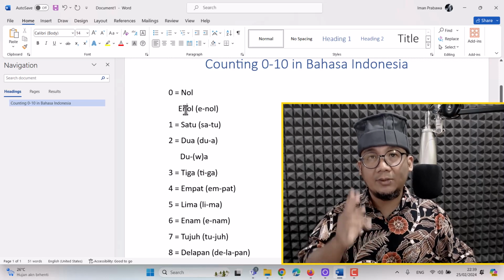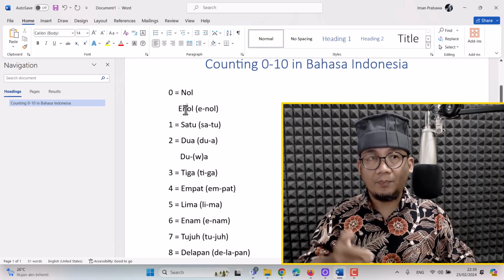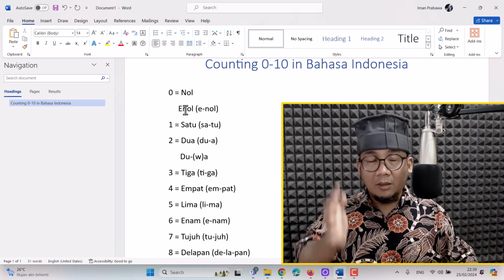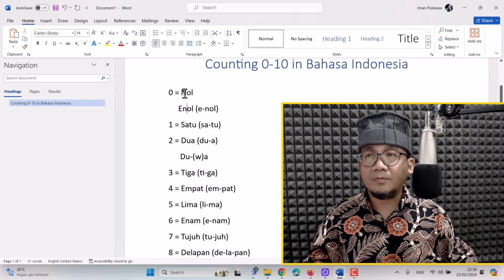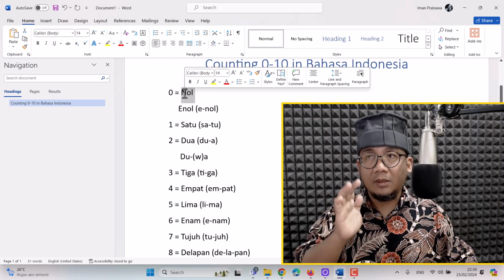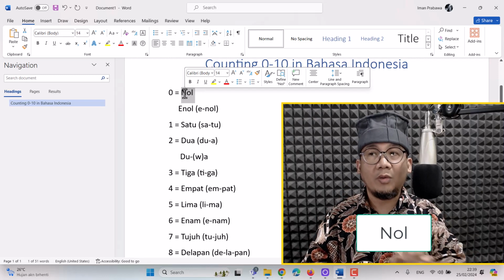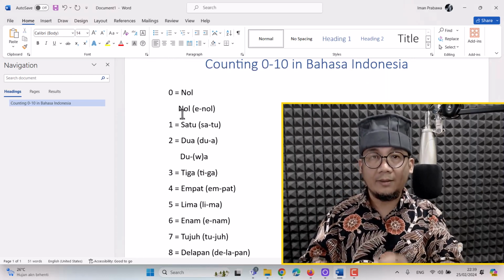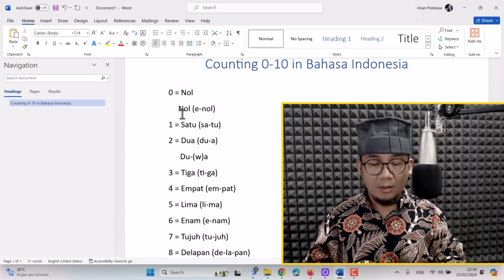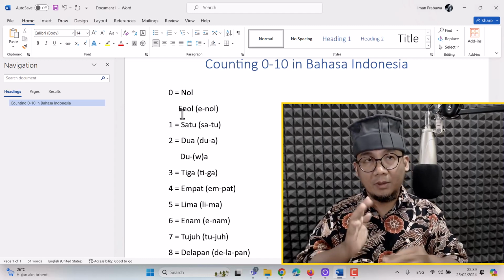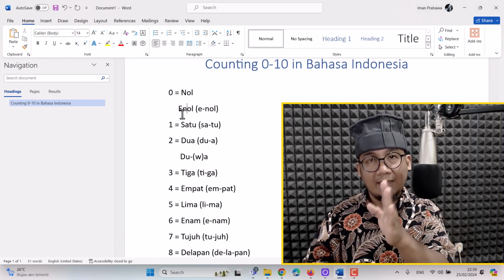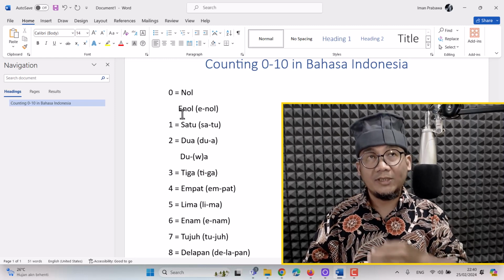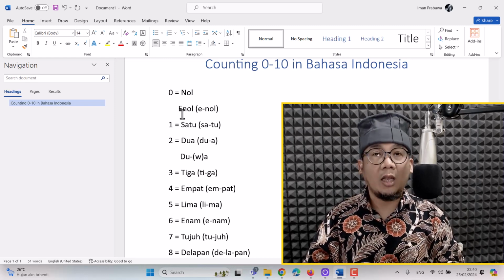So there are two ways to pronounce nol. In the formal form, you write it as nol without the letter E. But when pronouncing, Indonesians tend to add an E before the nol, so we sometimes pronounce it as enol.